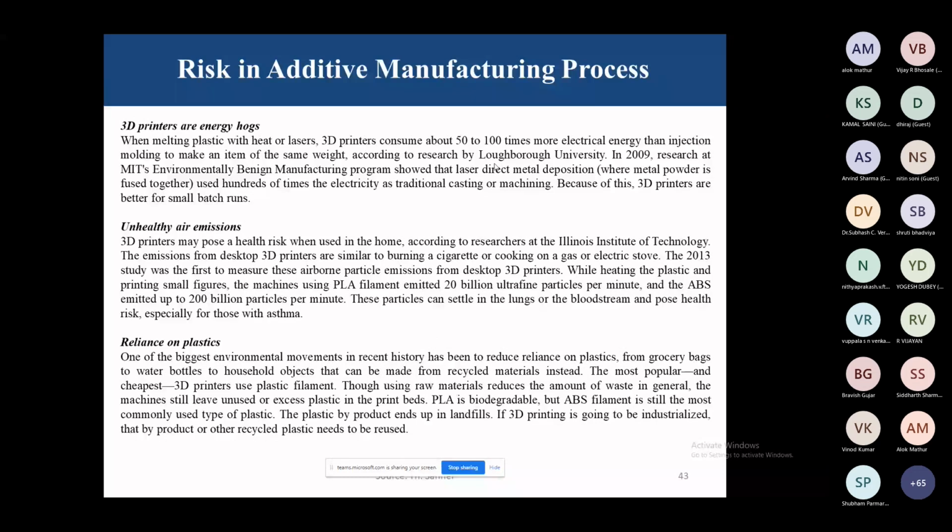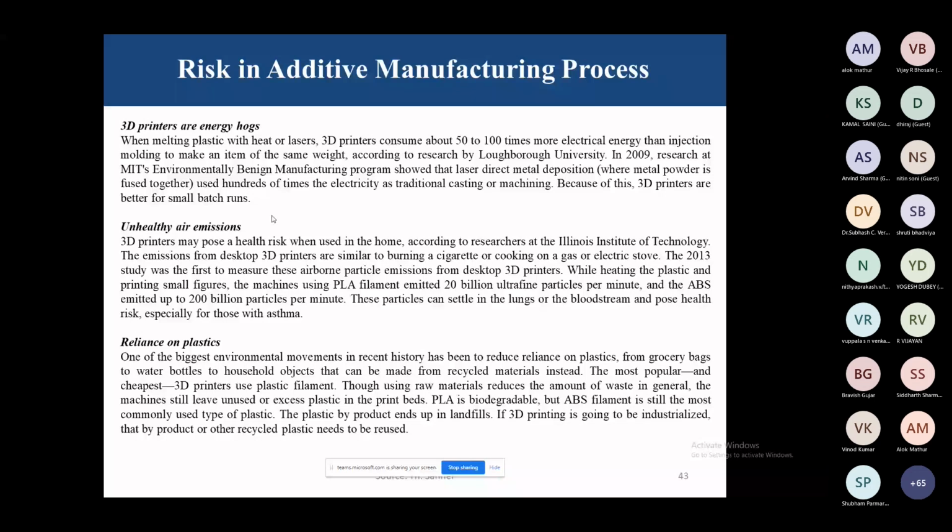According to research at Loughborough University in 2009 and research at MIT's Environmentally Benign Manufacturing program, laser direct metal deposition, where metal powder is fused together, uses hundreds of times the electricity of traditional casting or machining processes. Because of this, 3D printers are better for small batch runs. The process is costly, the raw material is also costly, and the one-time investment is very costly.